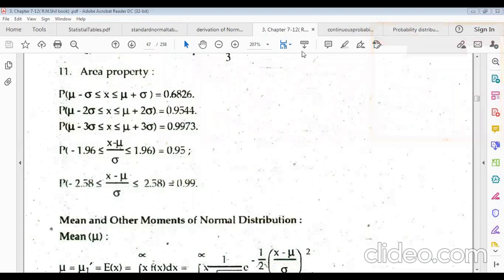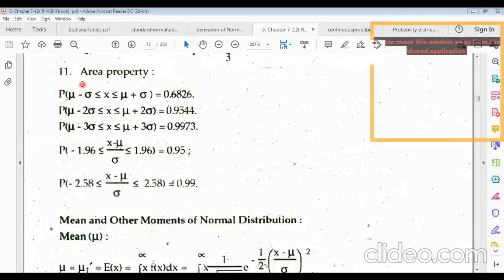Now we are discussing the area properties. The probability of mu minus sigma less equal to x less equal to mu plus sigma, that means the interval between mu minus sigma and mu plus sigma, the area of the shaded region of the normal distribution will be 0.6826, that means 68%.